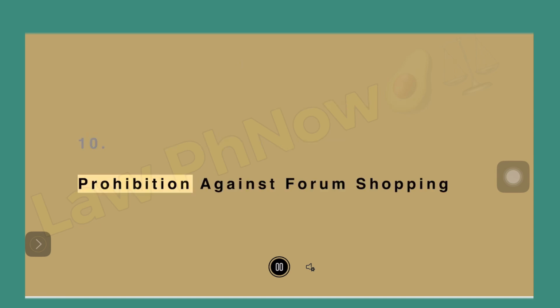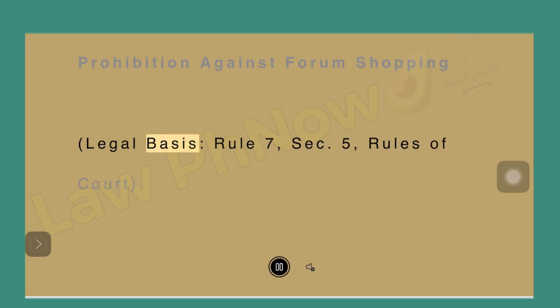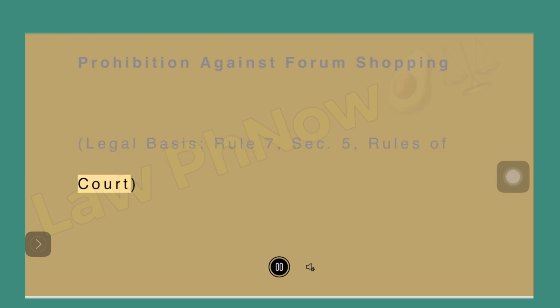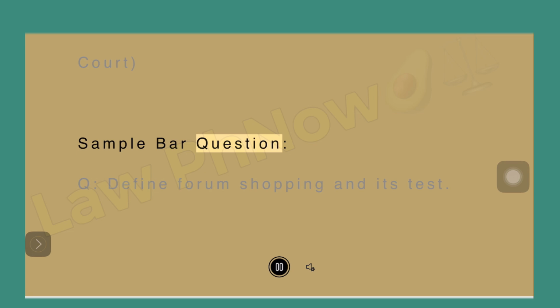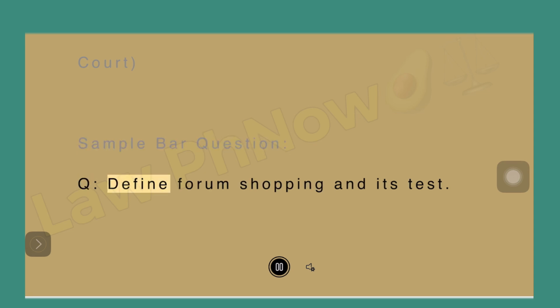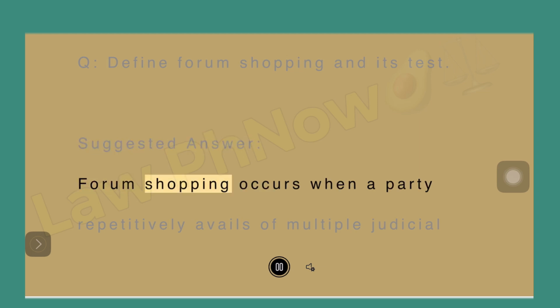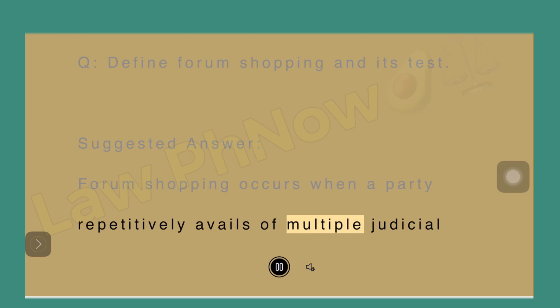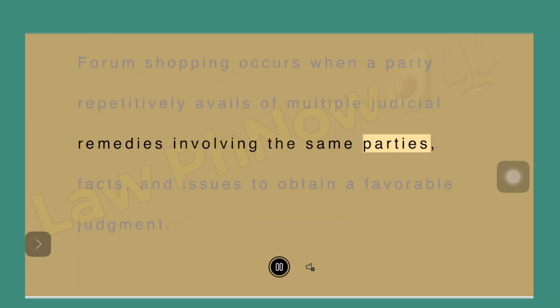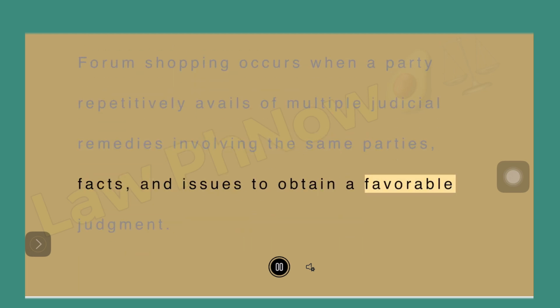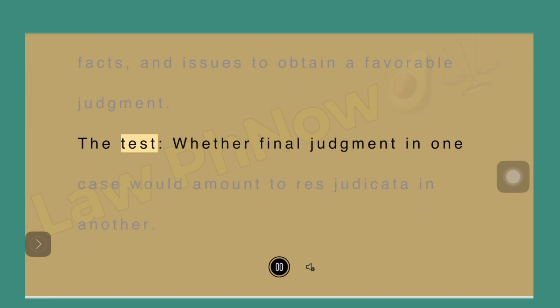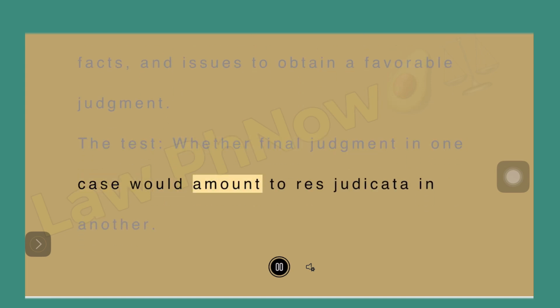10. Prohibition against forum shopping. Legal basis, Rule 7, Sec. 5, Rules of Court. Sample bar question. Question: Define forum shopping and its test. Suggested answer. Forum shopping occurs when a party repetitively avails of multiple judicial remedies involving the same parties, facts, and issues to obtain a favorable judgment. The test: whether a final judgment in one case would amount to res judicata in another.